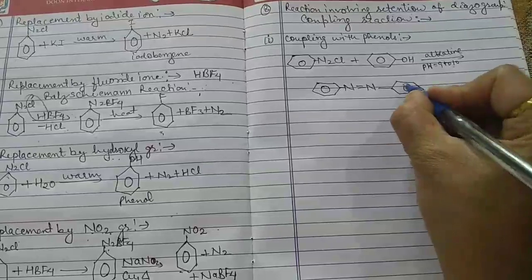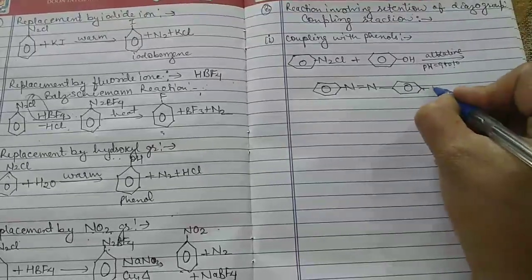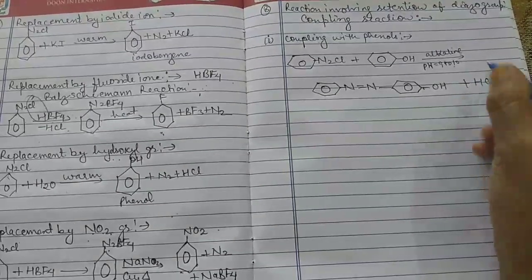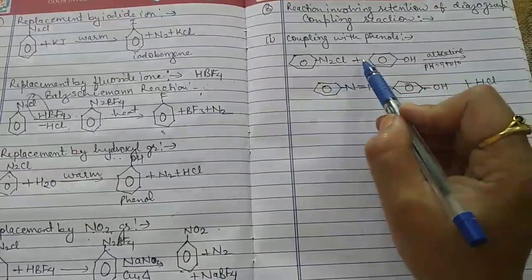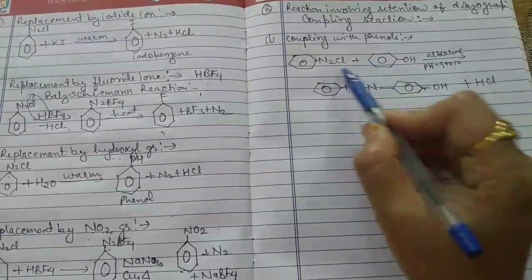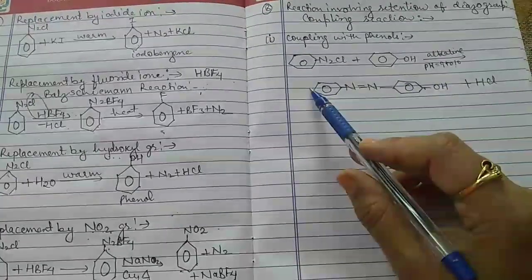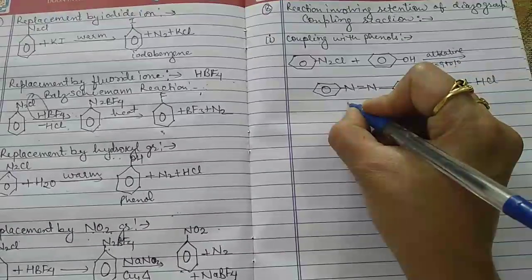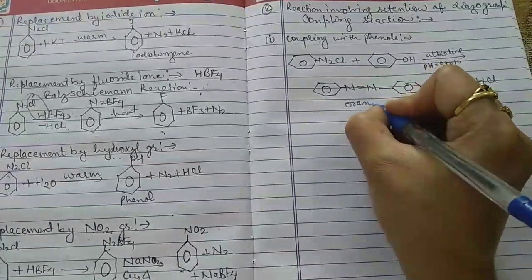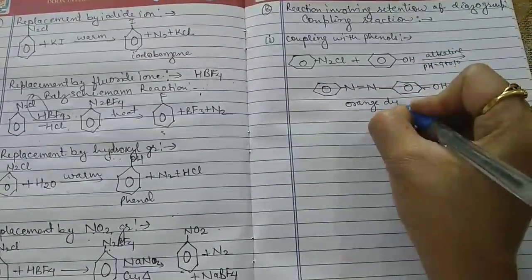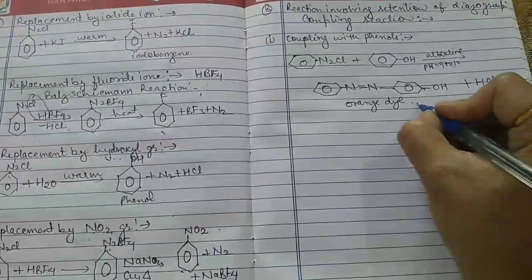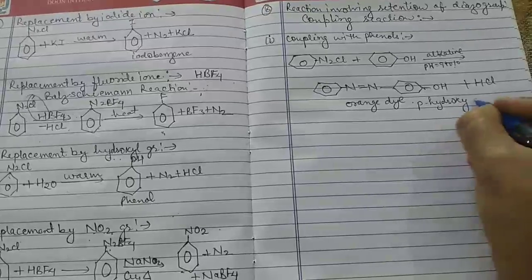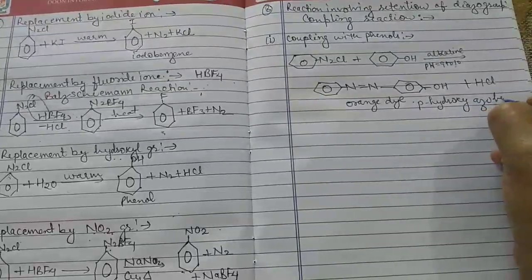This is the benzene ring. Here OH plus HCl. The Cl is from here and H from here. It forms HCl, and this is a type of dye. It is an orange dye, and its name is para hydroxyazobenzene.